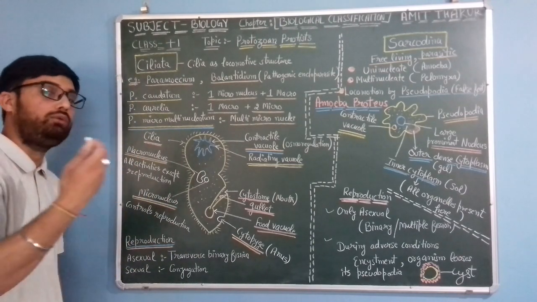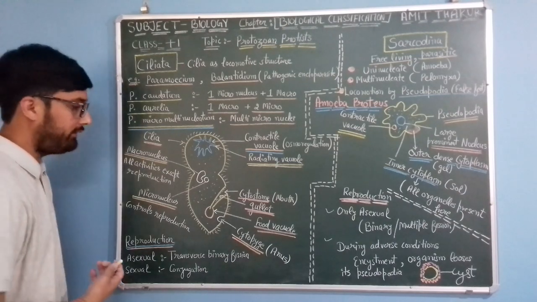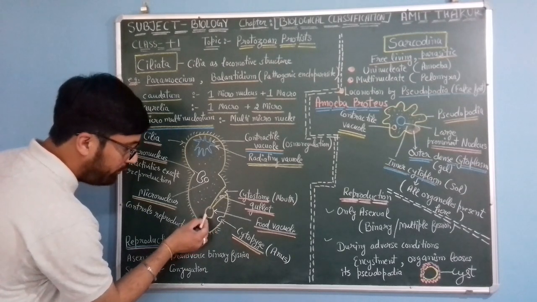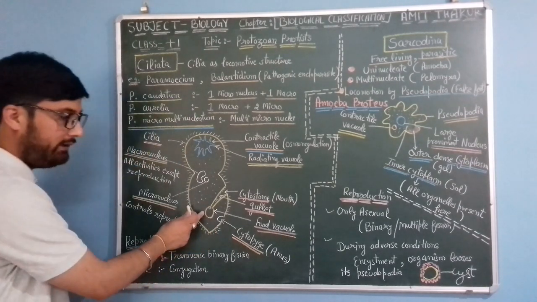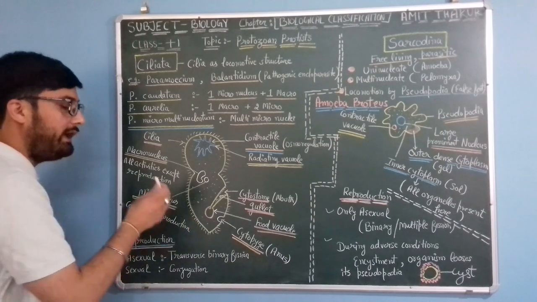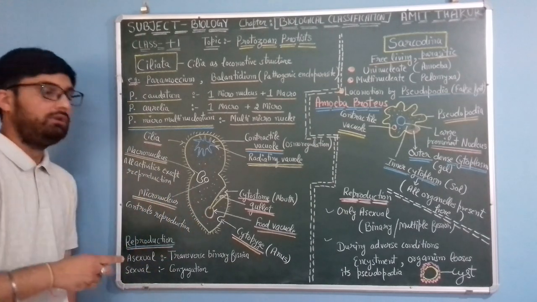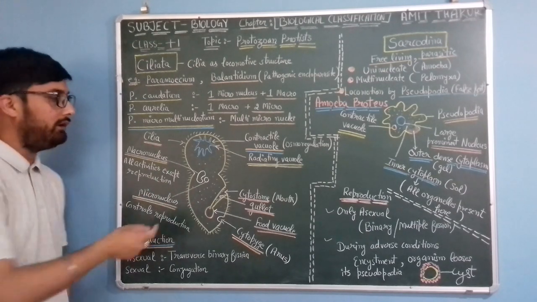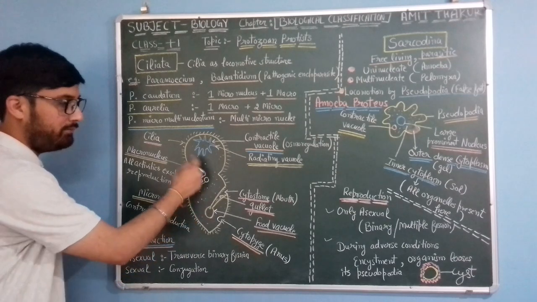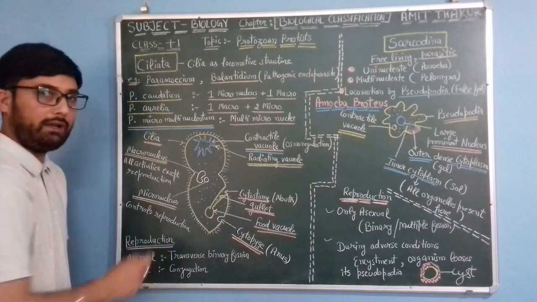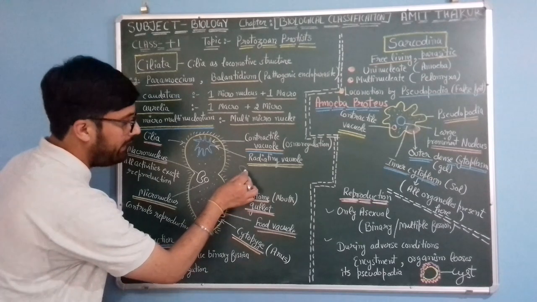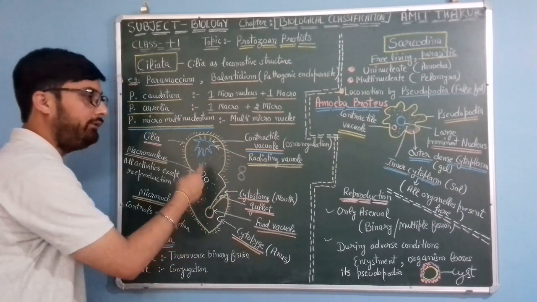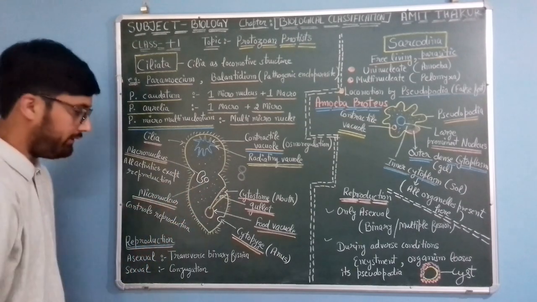At the end there is a circular food vacuole. This food vacuole helps the Paramecium transfer the digested food particles all around its body, circulating them in an eight-like direction.